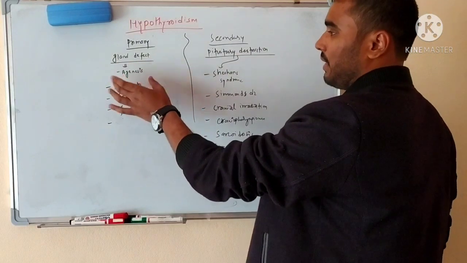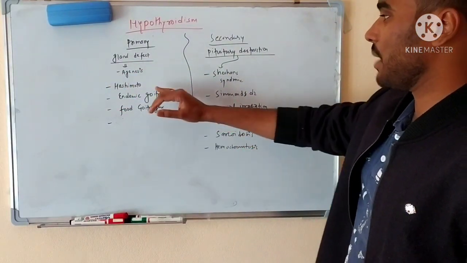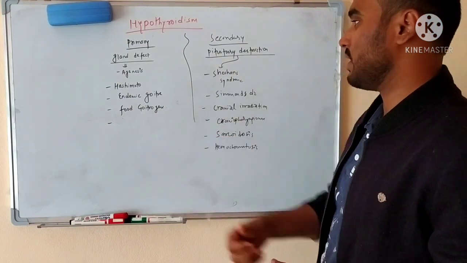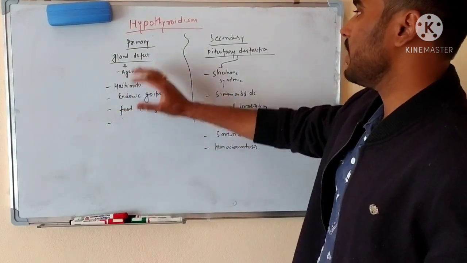The gland defect can be agenesis, which is congenital. There can be Hashimoto hypothyroidism, there can be endemic goiter, and there can be causes due to goitrogenous food. So these are the causes of primary hypothyroidism.